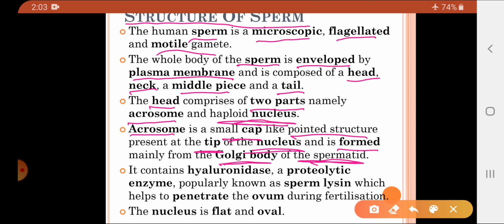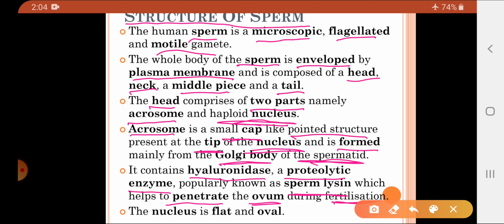Now what does the head region of the sperm consist of? It consists of the acrosome and the nucleus. The acrosome is a cap-like structure present at the tip portion of the nucleus, and this acrosome is formed of the Golgi body of the spermatids. Now what does this acrosome consist of? It consists of the hyaluronidase enzyme, which is a proteolytic enzyme commonly called the sperm lysin, which helps to penetrate the ovum during fertilization.